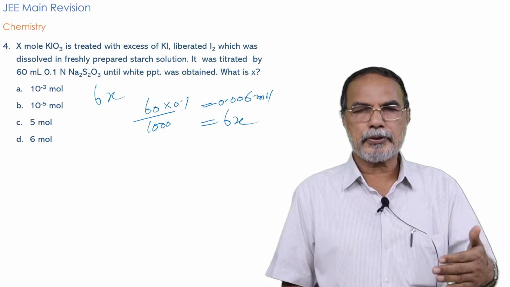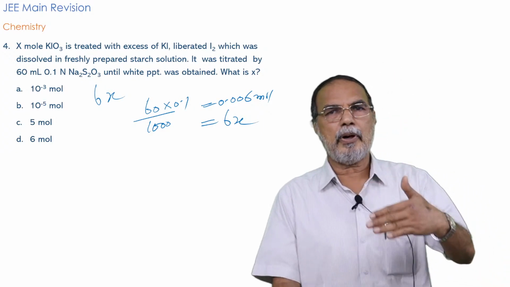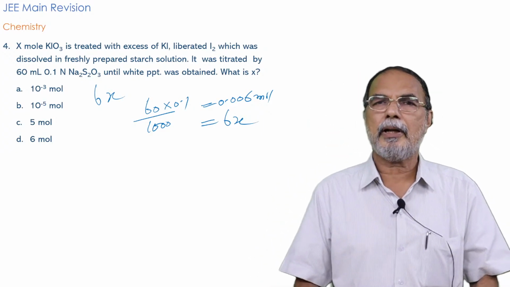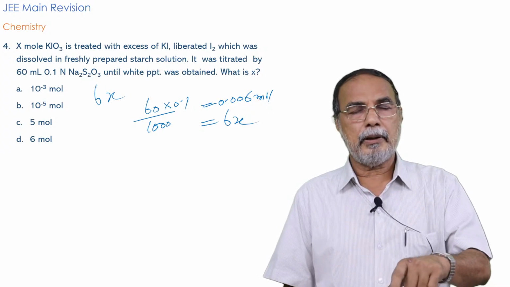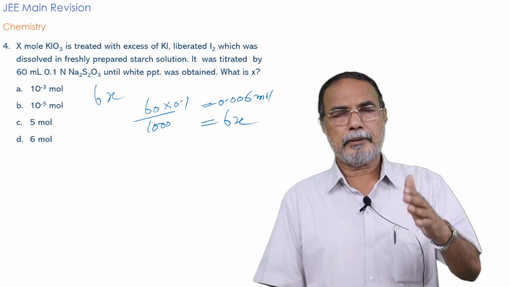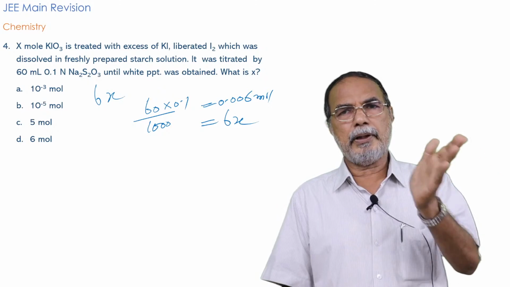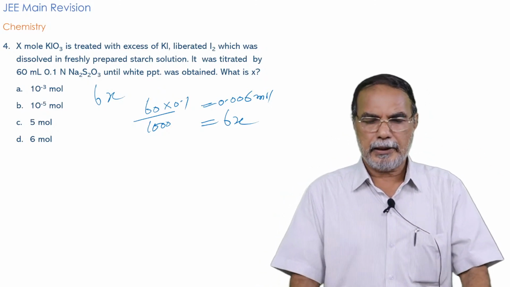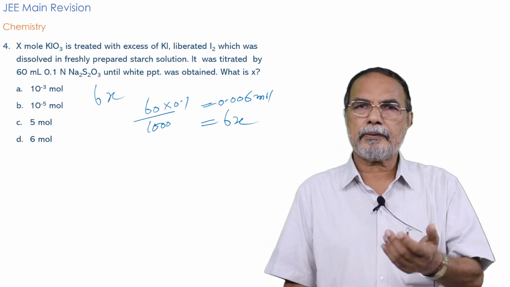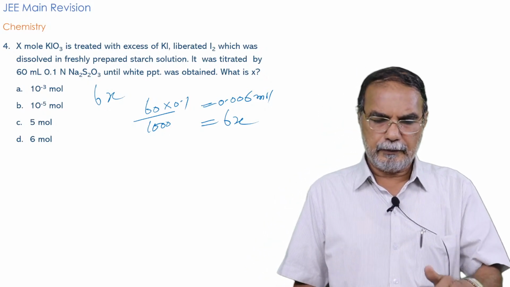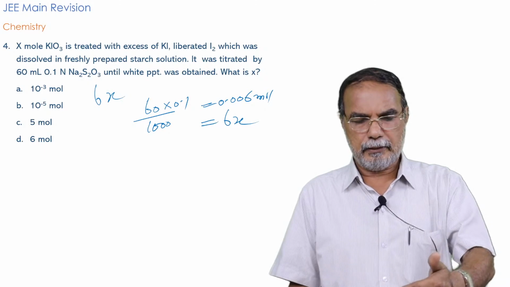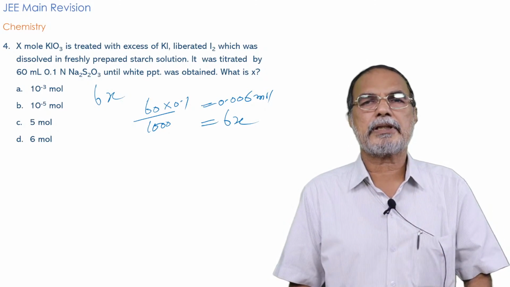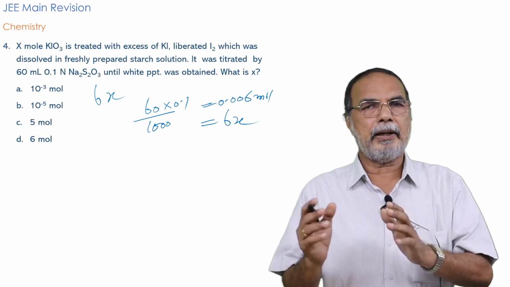So that's, in my humble opinion, an above average question, a good question about titration between iodine and sodium thiosulfate using starch as the indicator. That is the experimental basis of the question, and the previous knowledge you must have is the iodate-iodide reaction.